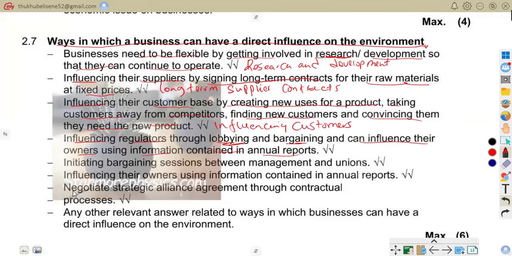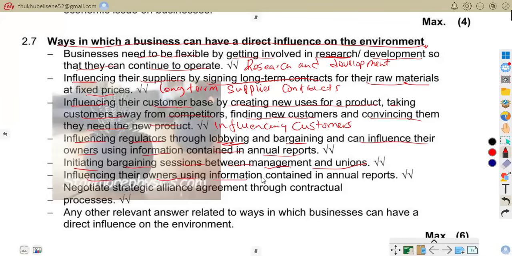Sorry, I wanted to say lobbying and bargaining. Business negotiate with regulators and unions. You find that they have discussions with labor unions or influence government policies. Initiating bargaining sessions between management and unions: management and unions negotiate workplace issues, wage negotiations, and discussions about working conditions. Those are what we are talking about.